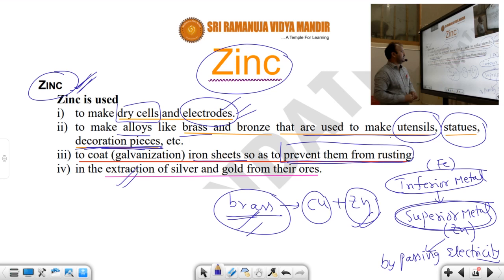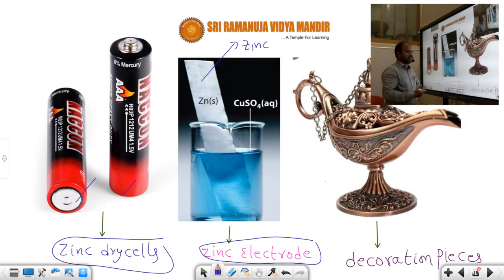Take a look here. Zinc is used in dry cells. These are the dry cells, and it acts as an electrode. This is the zinc rod or zinc plate. This is used as an electrode. What is an electrode? The electricity can enter into the object and can leave from the object; that is called an electrode. Zinc acts as an electrode.